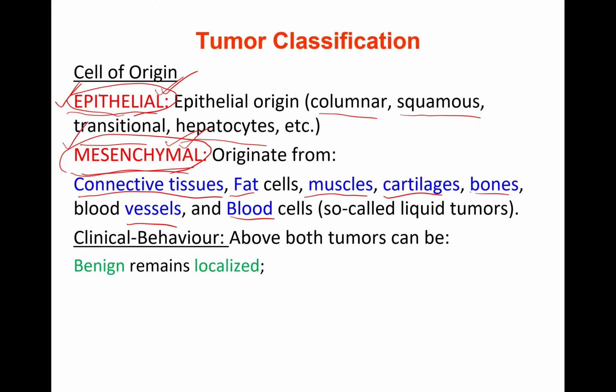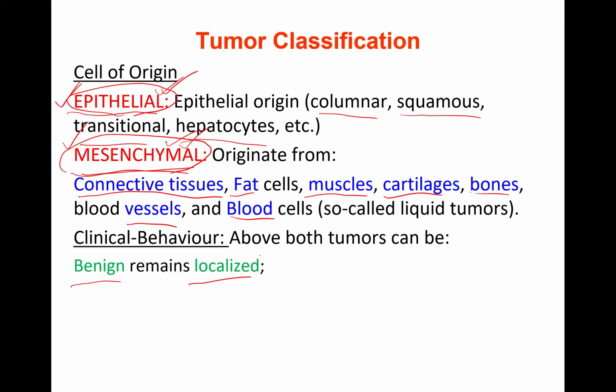Benign, the name says polite, gentle, so they do not cause death unless they are at a critical location, for example, in the brain. Otherwise, benign tumors are localized, they remain local, they do not disseminate or spread to further sites. For example, a famous example, lipoma.